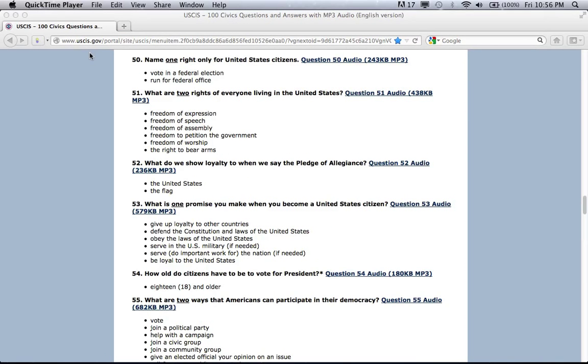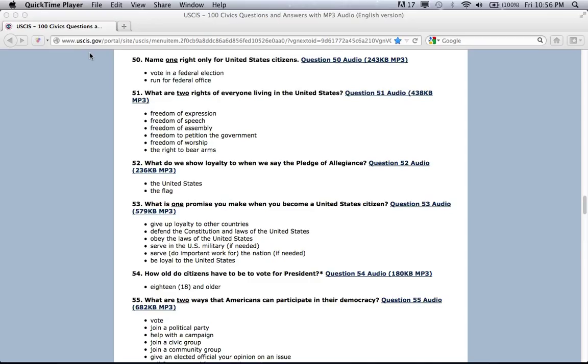Name one right only for United States citizens. Vote in a federal election. Run for federal office. What are 2 rights of everyone living in the United States? Freedom of expression. Freedom of speech.